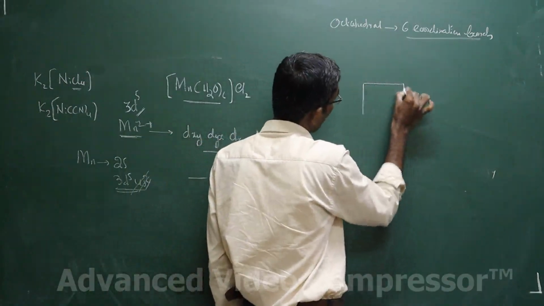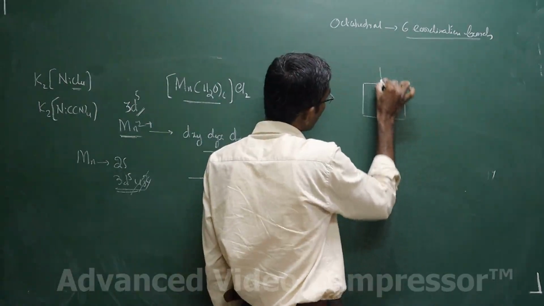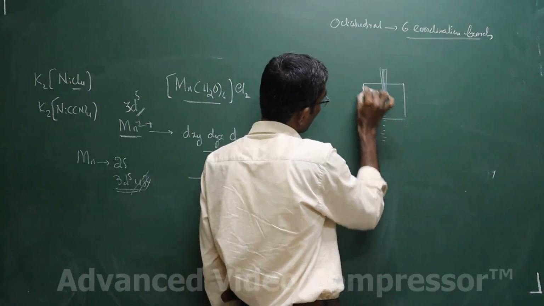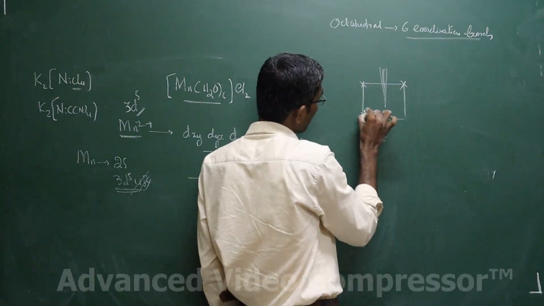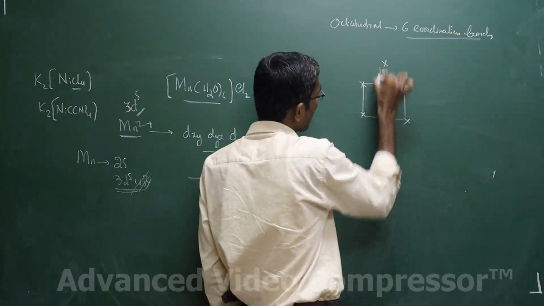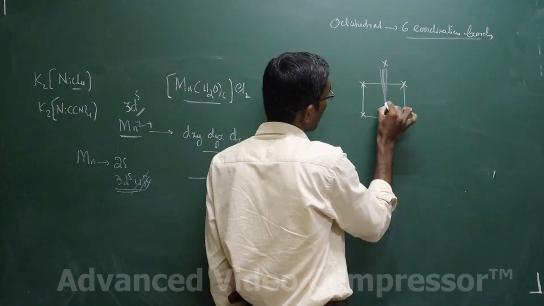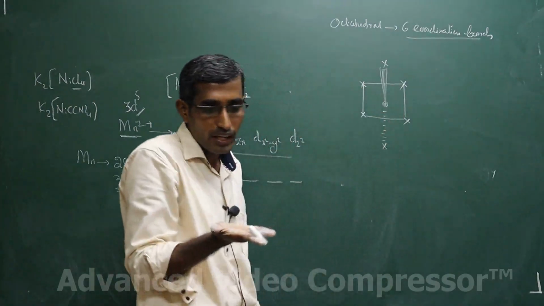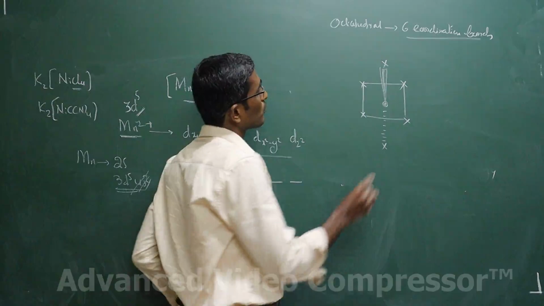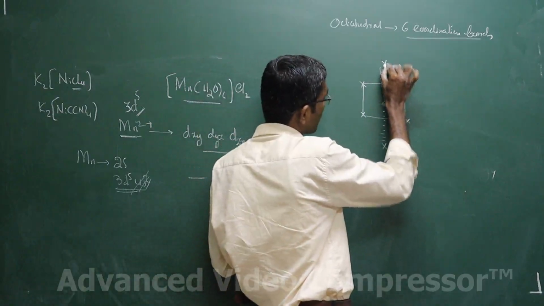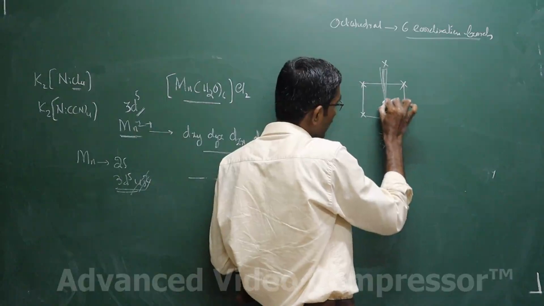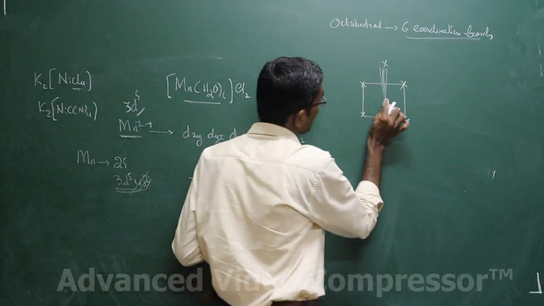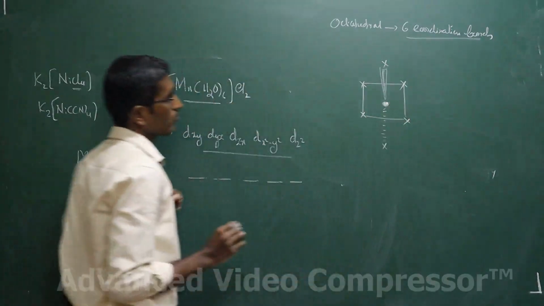In the octahedron, you have a square, and above and below the square ligands will be present. At the 4 corners of the square you have a ligand, and above and below the square you have ligands. In total there are 6 ligands: 4 at the corners of the square, and 2 more above and below the square. Clear? This I am talking about the ligand. This I am talking about is the central metal ion. Clear?